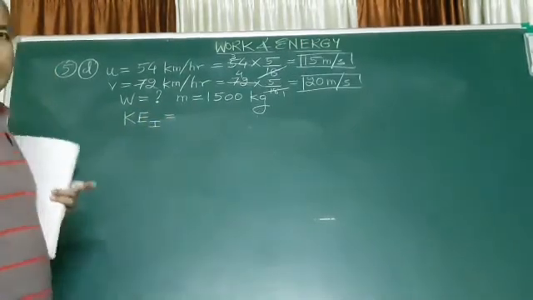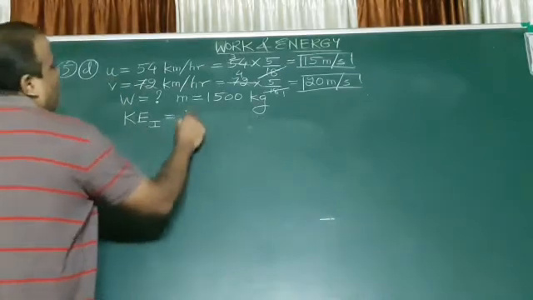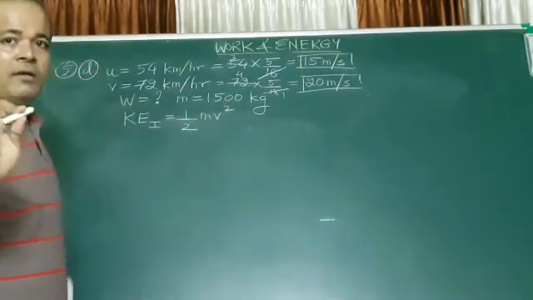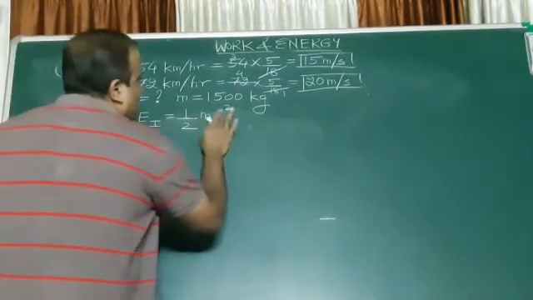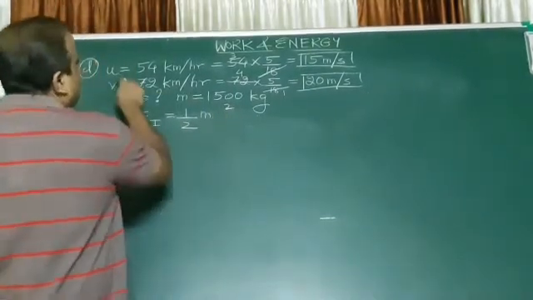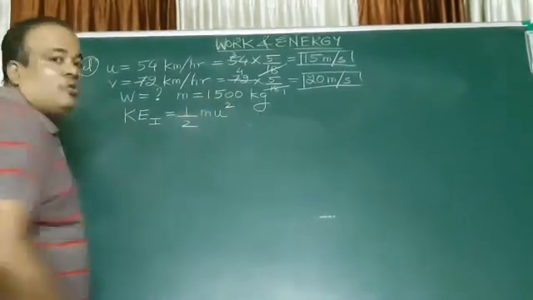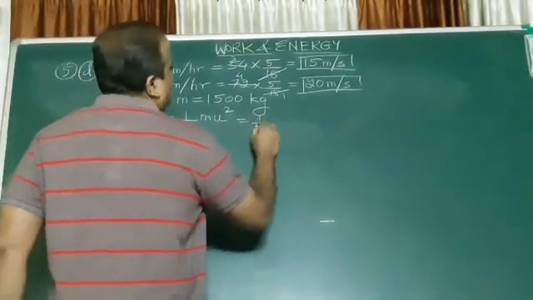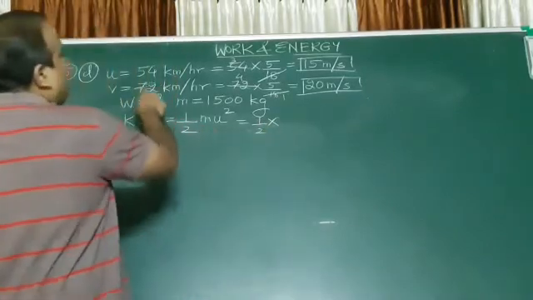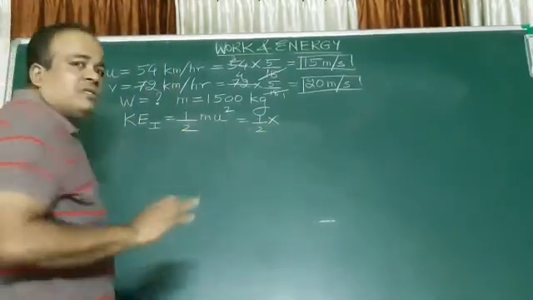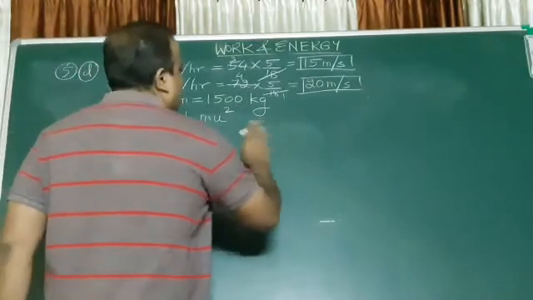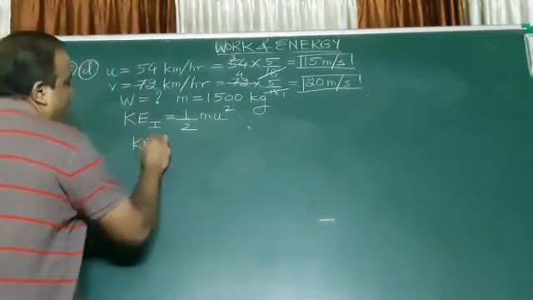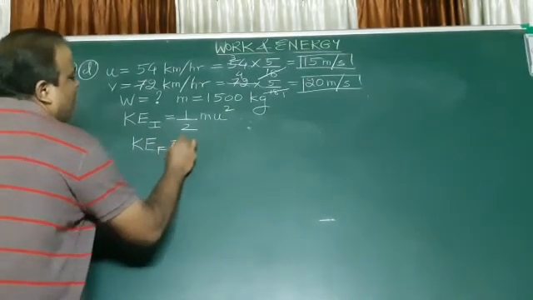I is initial, starting. What is the formula for kinetic energy? Half mv square. But be careful, here it is not v, it is u. So change it to u. So half into m. Okay, let's keep it here, we'll do it later. Now the final, the new kinetic energy.